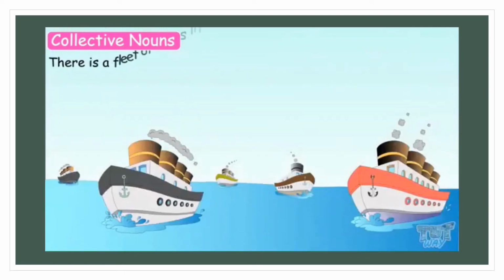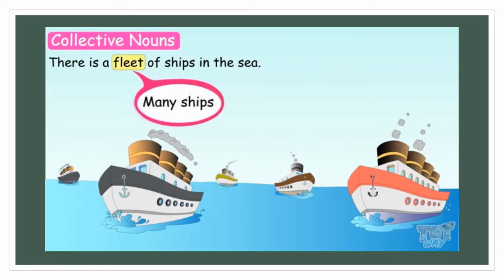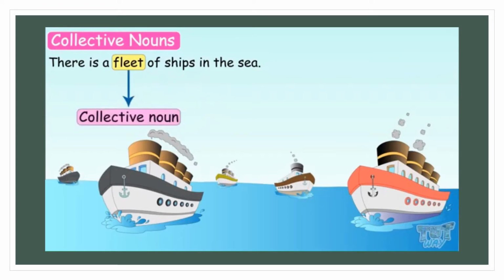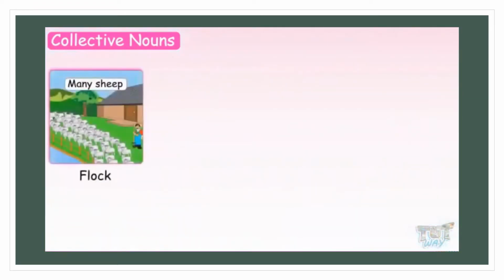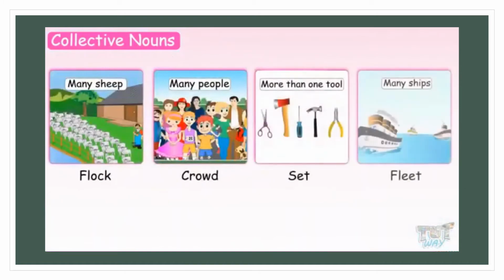There is a fleet of ships in the sea. Fleet means many ships or a group of ships, so fleet is a collective noun. So the words like flock, crowd, set, and fleet are all collective nouns as they represent a collection of things, animals, or persons.